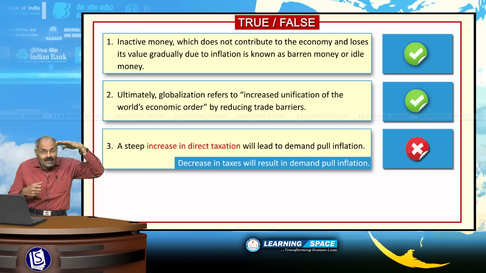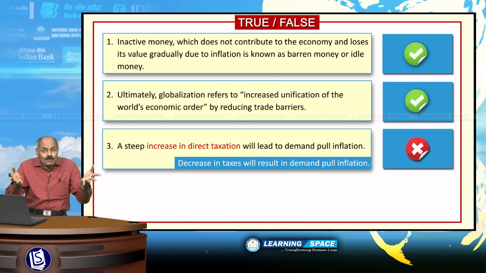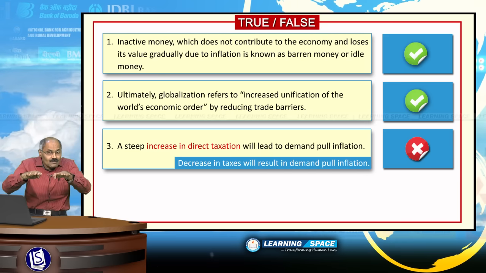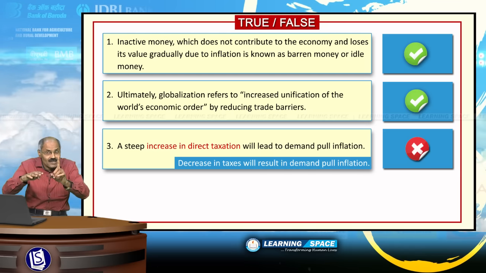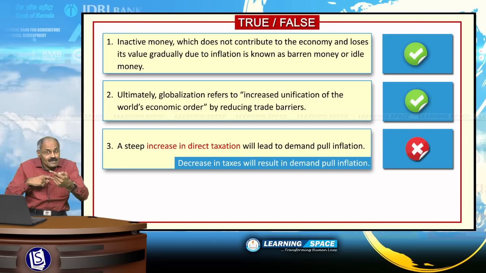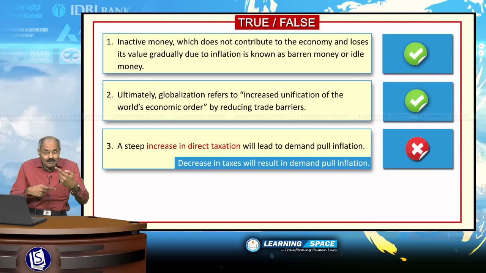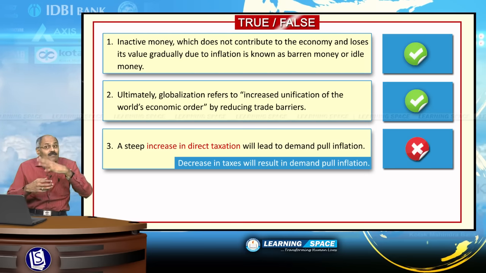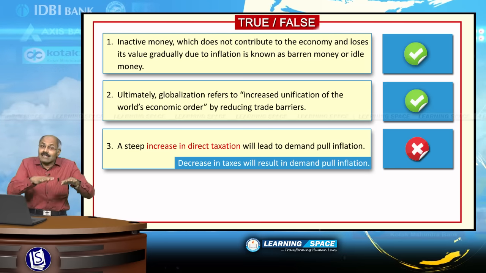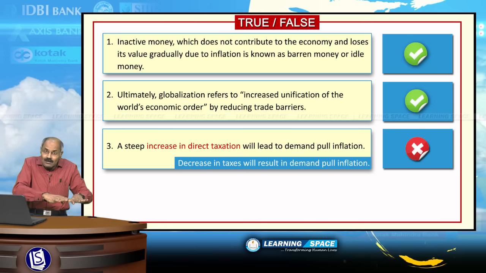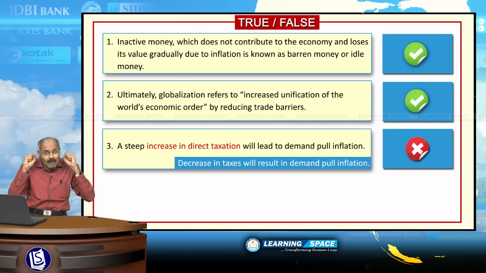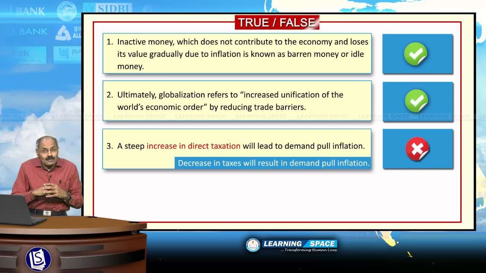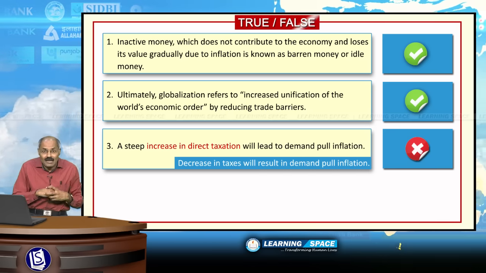When the taxes are increased, people have less money to spend. That is why demand will be reduced. It will not lead to demand pull inflation. So, how to correct this sentence? The correct sentence is: decrease in taxes will result in demand pull inflation. Please do not forget, when the tax rates are decreased or when the government spends more, then ultimately demand pull inflation will be there.